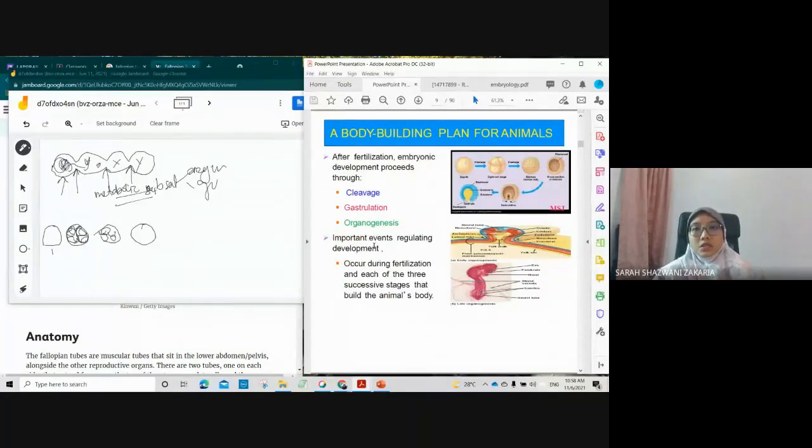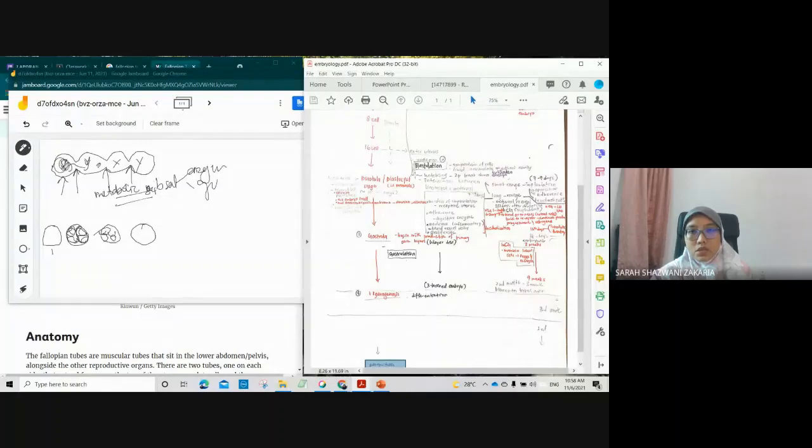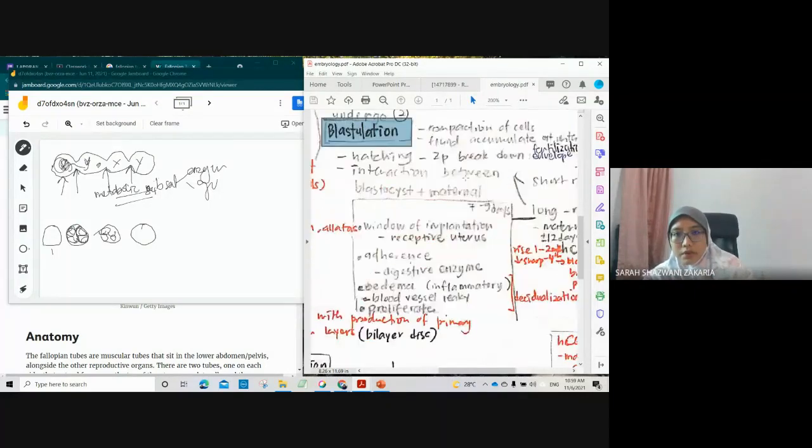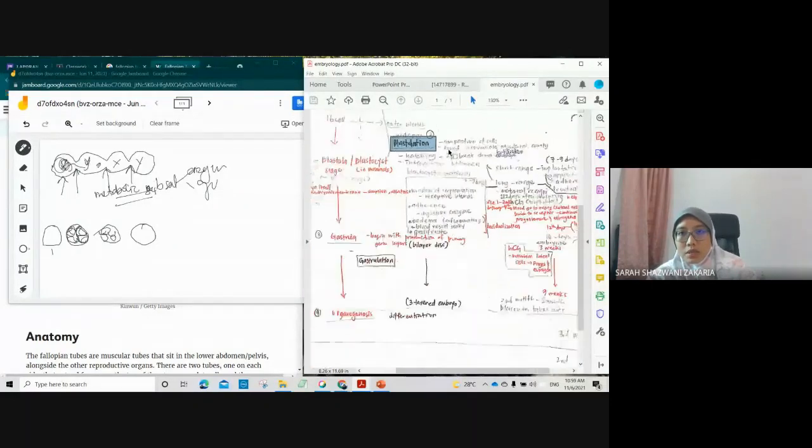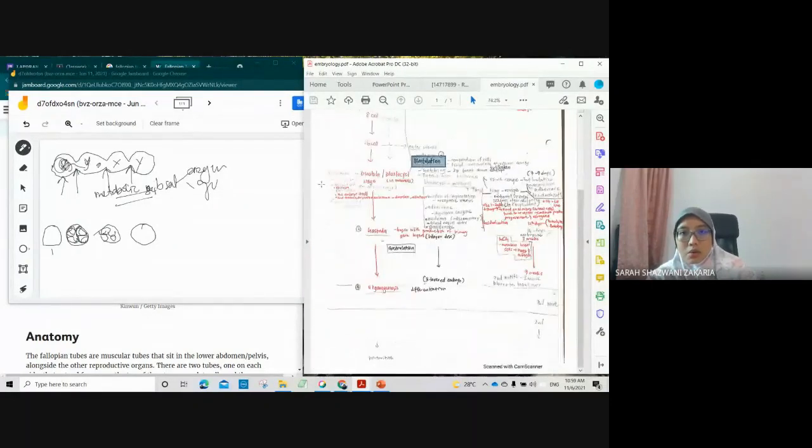After fertilization, embryo development proceeds through cleavage, blastulation, and organogenesis. If you remember my slide, we have another one, blastulation. Under the references in any embryo development book, there is another step, so you might want to find the definition of blastulation. Blastulation is the compaction of cells to become a hollow ball.